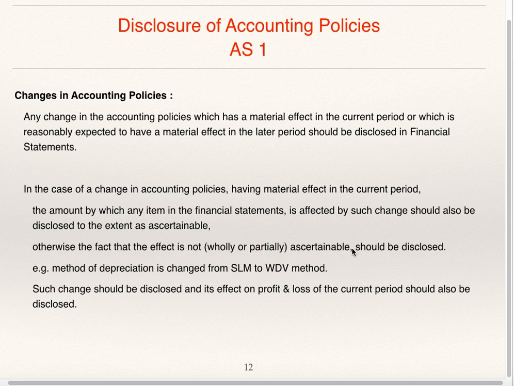So in case of change in accounting policies, if they have material effect in the current period, then the amount by which any item in the financial statement is affected should be disclosed if the amount is ascertainable. If the amount is not ascertainable, then the fact that it is not ascertainable is to be disclosed. For example, method of depreciation is changed from straight line method to written down value method. Such change should be disclosed and its effect on profit and loss of the current year should also be disclosed.